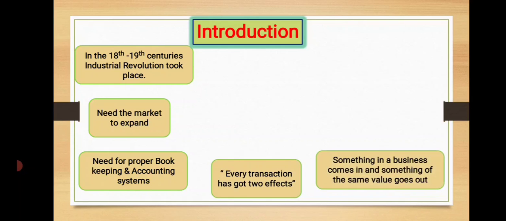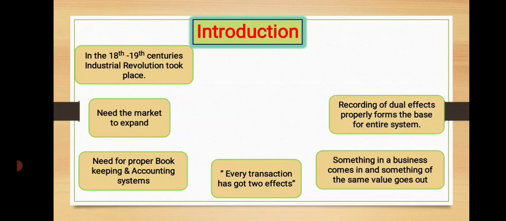This simple form of transaction and its twofold effects became applicable to even the most complicated types of transactions. This is because something in a business goes out and something of the same value comes in. Recording of this dual effect properly forms the base for the entire double entry bookkeeping system and accounting system.